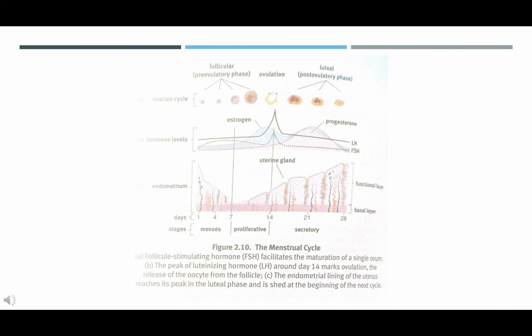Menstruation. Assuming that implantation does not occur, the corpus luteum loses its stimulation from LH, progesterone levels decline, and the uterine lining is sloughed off. The loss of high levels of estrogen and progesterone removes the block on GnRH so that the next cycle can begin.